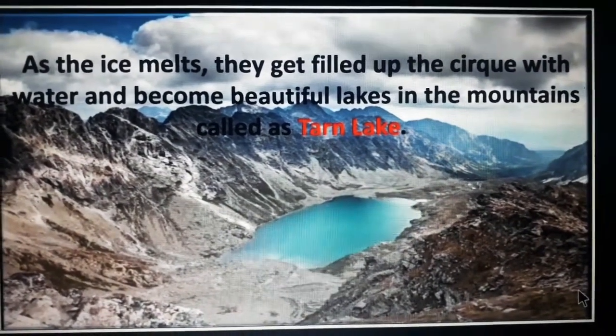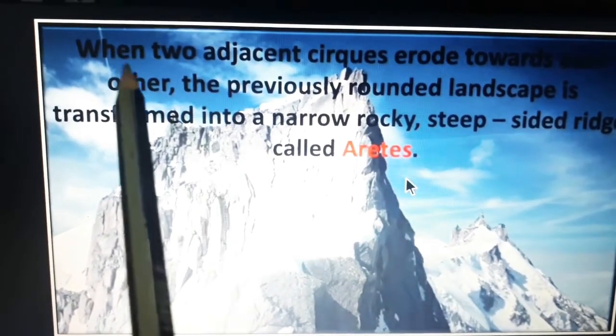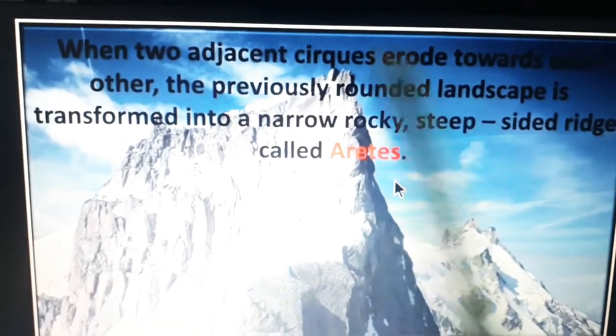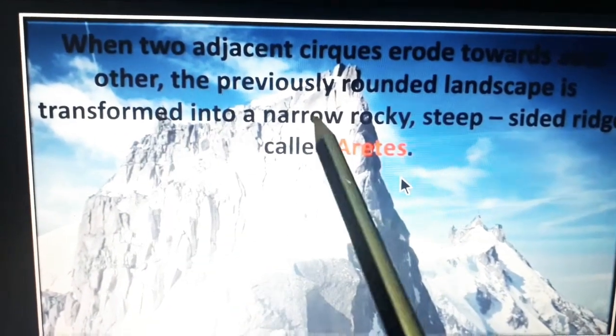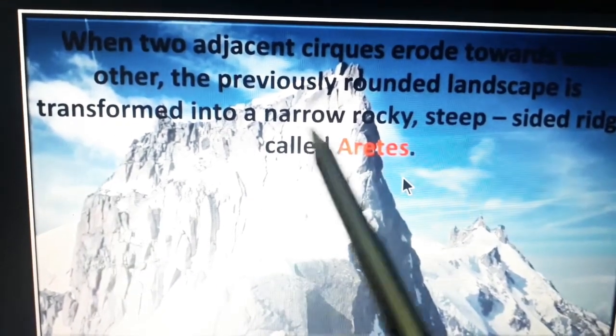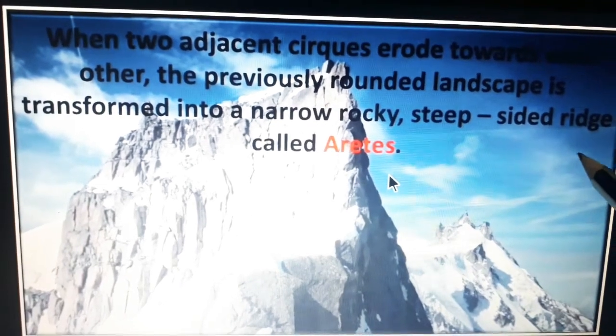Next we will learn what are arêtes. When two adjacent cirques erode towards each other, the previously rounded landscape is transformed into a narrow, rocky, steep-sided ridge.